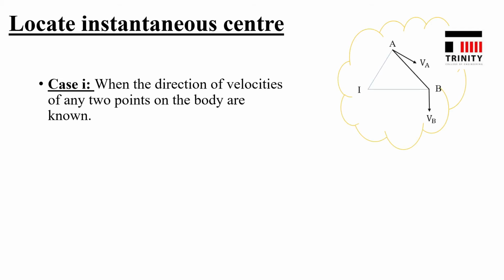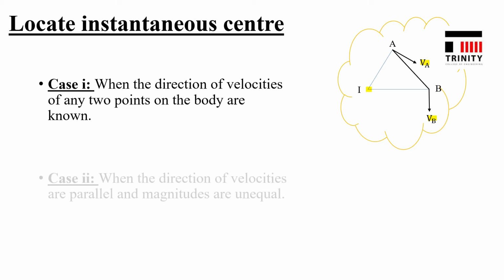I will explain it. Just see this figure. Here, the directions of velocities at A and B, that is VA and VB, are known. These two velocities are non-parallel. Hence, instantaneous center can be located by drawing perpendiculars from VA and VB. The intersection point of these two perpendiculars will be the instantaneous center. Is that clear? Now let's move on to the second case.